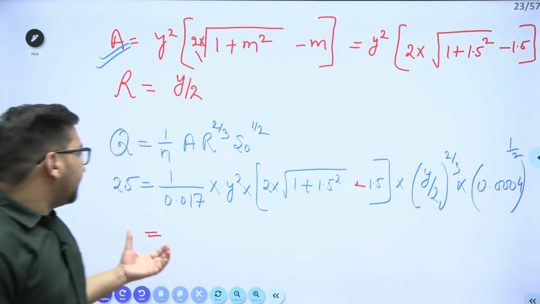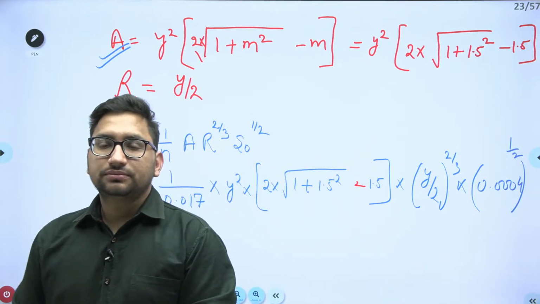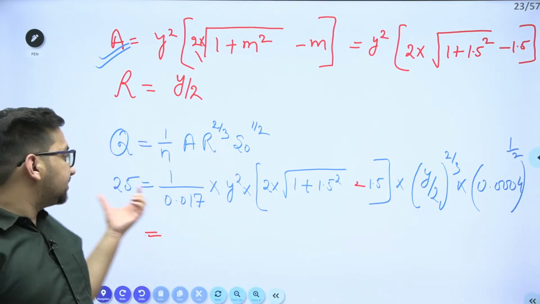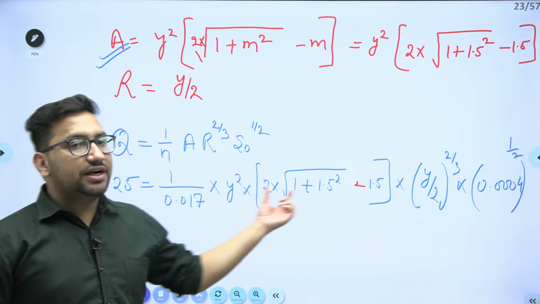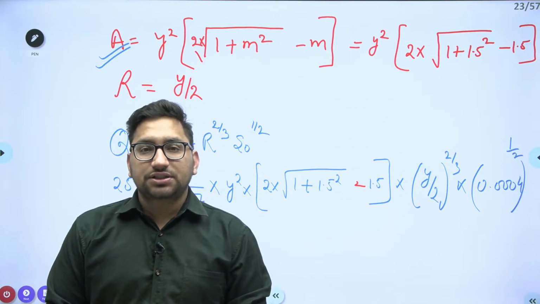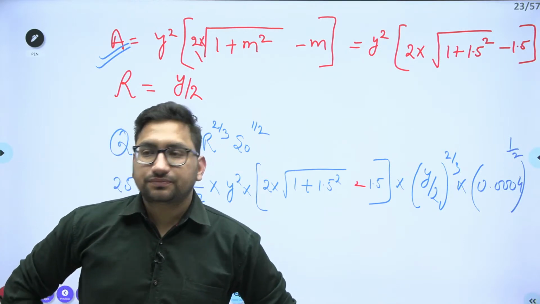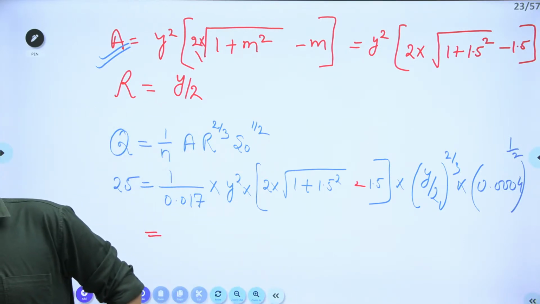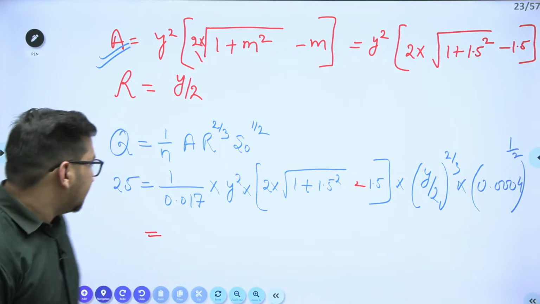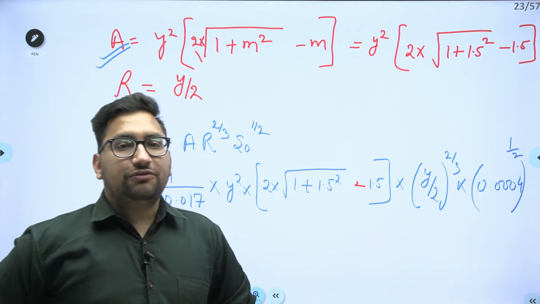Now, tell me the depth value. Depth of flow we need to calculate. Discharge is given. Now this particular equation we have converted in terms of this particular depth of flow. Can you tell me the value of this depth? Give me the value of this y.